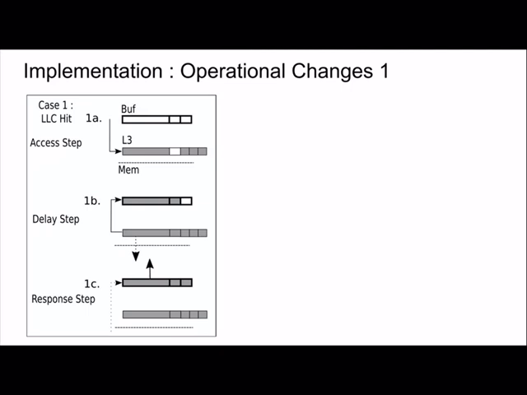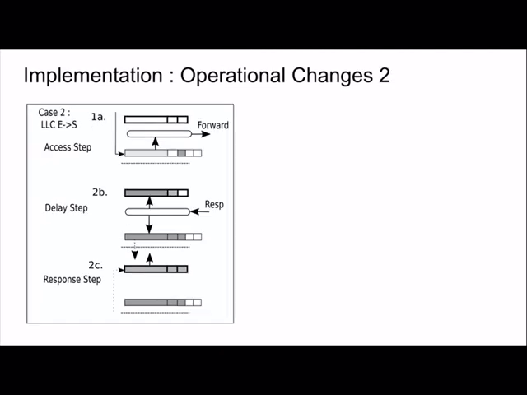Okay, so this is one simple case, and then we can also have another case which could happen. In this case, if you look at the access step in 1a, we access the shared cache and there is a cache hit again, but the sharer situation is a little bit different. There are 3 cores which do not have a copy of the cache line, and there's one core which does have a copy of the cache line, or at least it could have a copy because the sharer bit is set.